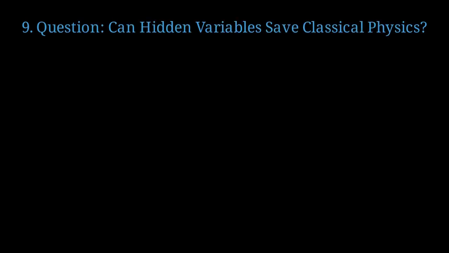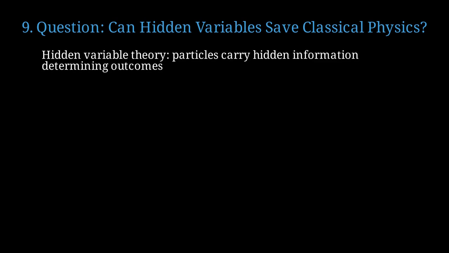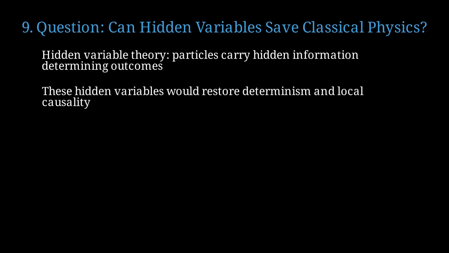Let's explore this. Hidden variable theories propose that particles carry hidden information that predetermines all measurement outcomes. If such variables existed, they would restore determinism and local causality to quantum mechanics. Imagine the particle carries hidden variables, like a hidden instruction set that determines all future measurement results.